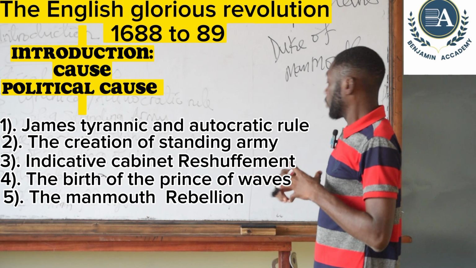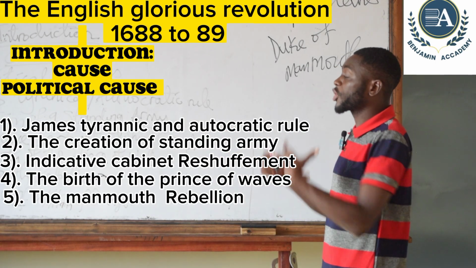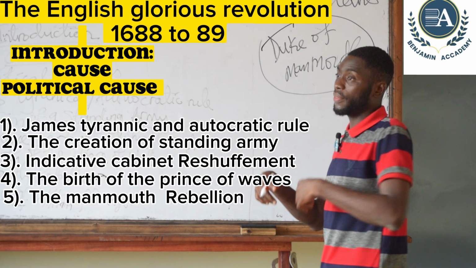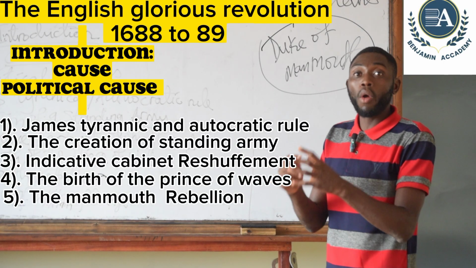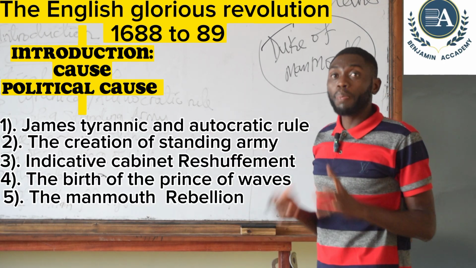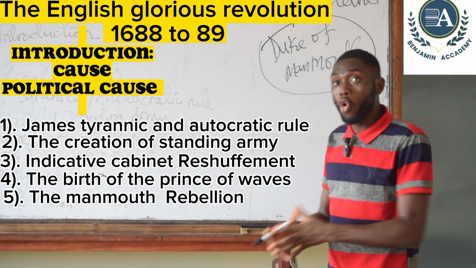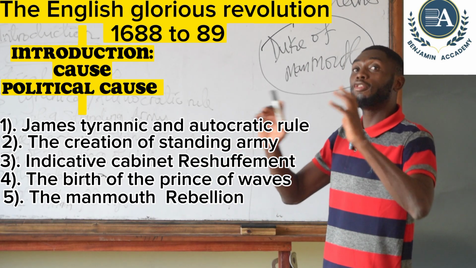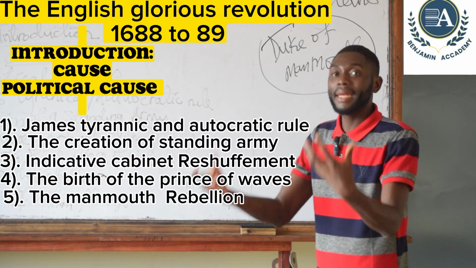So when Charles died, James fought a revolution against the Duke of Monmouth and defeated the Duke of Monmouth. When the Duke of Monmouth was defeated by who? By James II. The English Parliament sent a letter of congratulation to who? To James II. The English Parliament voted a budget and gave it to James II to maintain the army.